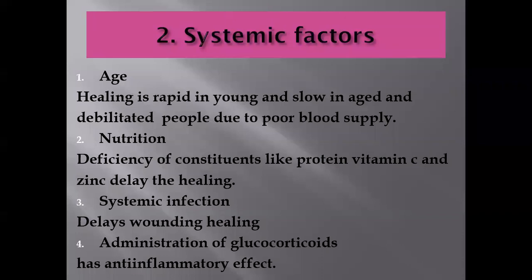So deficiency of constituents like protein, vitamin C and zinc also delays the healing. So proper diet, proper vitamins, proper nutrition is necessary if a person is having a wound. Other is the systemic infection. When a person has a systemic infection which involves many organs, these systemic infections can delay the healing of the wound. Other is the administration of glucocorticoid.